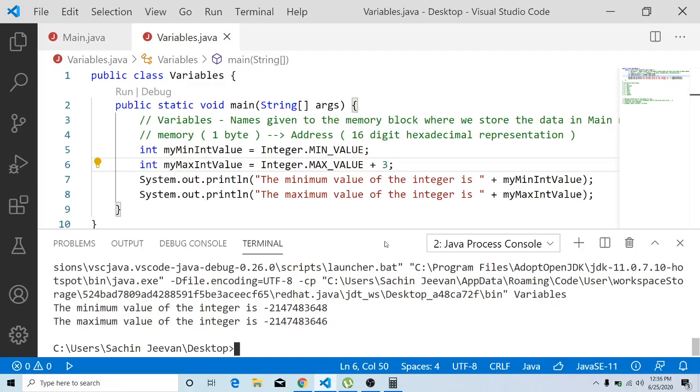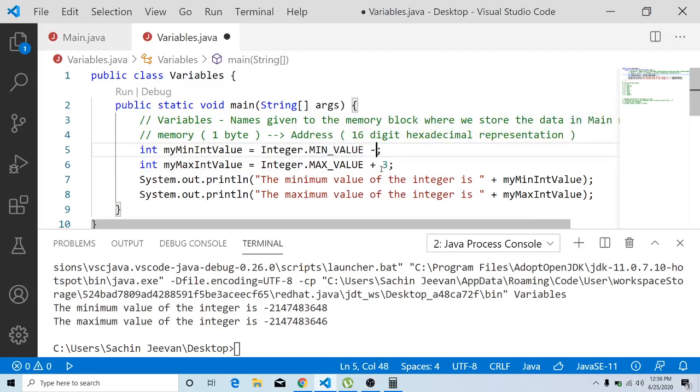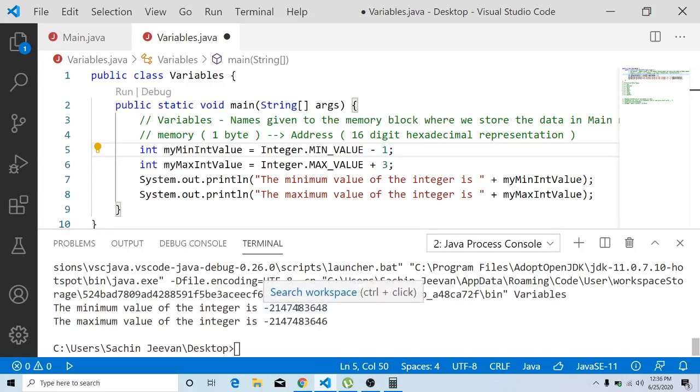The same thing will happen for your negative value. If you try to subtract, for example 3, let me subtract only 1. If I try to subtract 1 from the minimum range, that value cannot be stored here, because the minimum range is itself minus 2147483648.